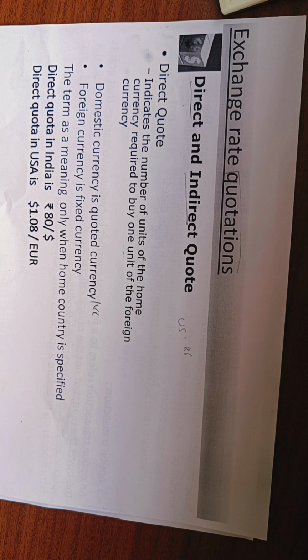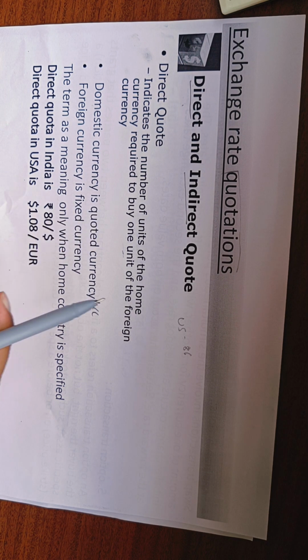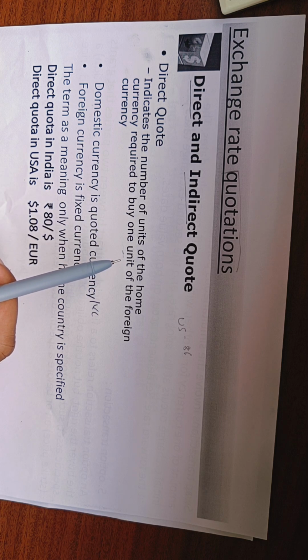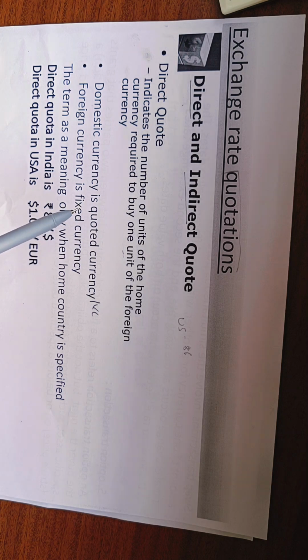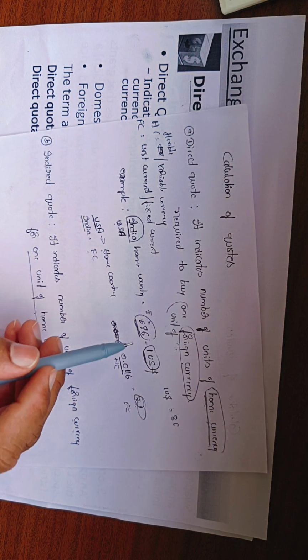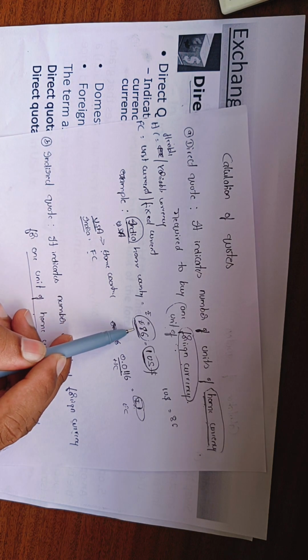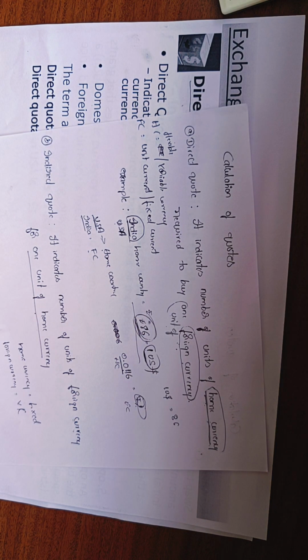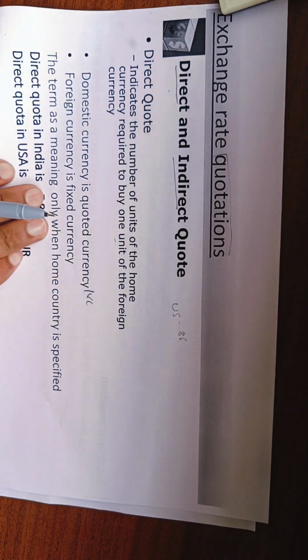As I said in the previous class, the direct quote, which is very important, is nothing but the number of units of home currency required to buy 1 unit of foreign currency. If India is the home country and the foreign country is the USA, then this kind of exchange rate will be followed: number of units of home currency for 1 unit of foreign currency. Done. And the other one we discussed is the indirect quote.